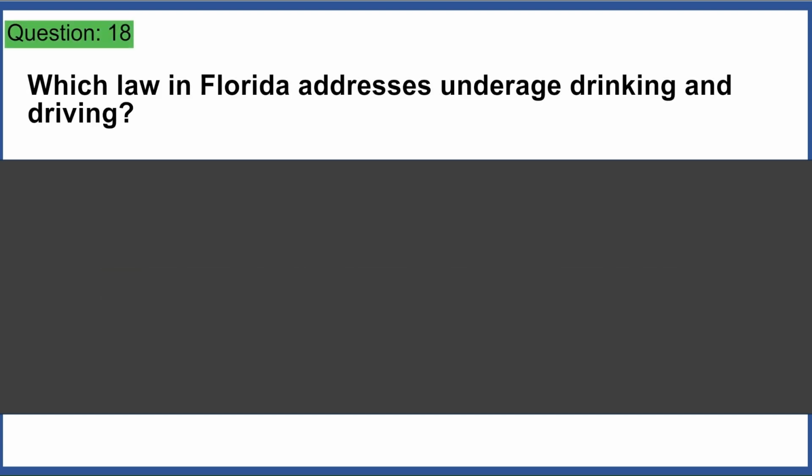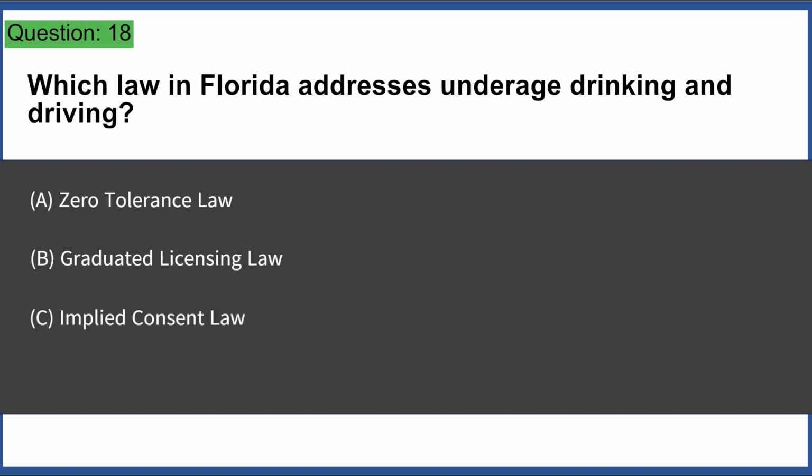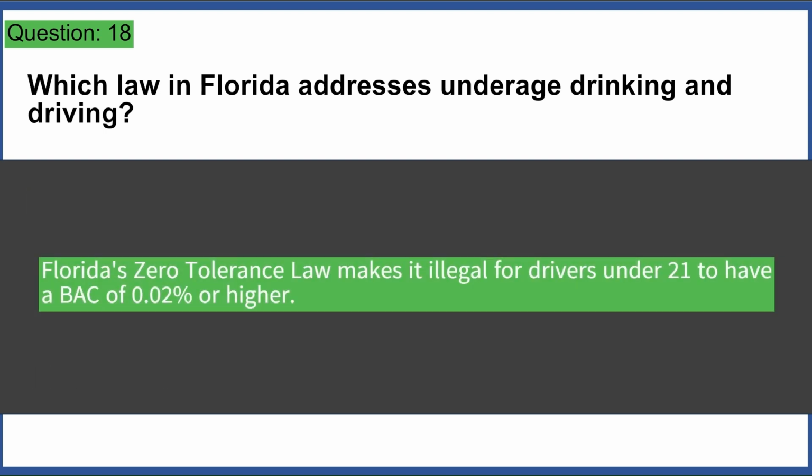Which law in Florida addresses underage drinking and driving? A. Zero tolerance law. B. Graduated licensing law. C. Implied consent law. D. Open container law. Answer A. Florida's zero-tolerance law makes it illegal for drivers under 21 to have a BAC of 0.02% or higher.